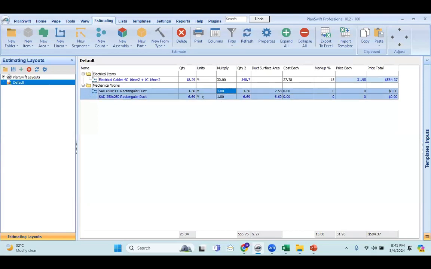Here also for the ducts, we will do the same thing. If it is typical for all the floors, you just put the typical floors, so you'll get the total quantity in square meters of the ducts for all the floors. The same thing we did for electrical, we'll put here the prices per square meter. In the United Arab Emirates, it is 60 dirhams, and the smaller ducts will be like 50 dirhams. So you'll get the total duct prices also.